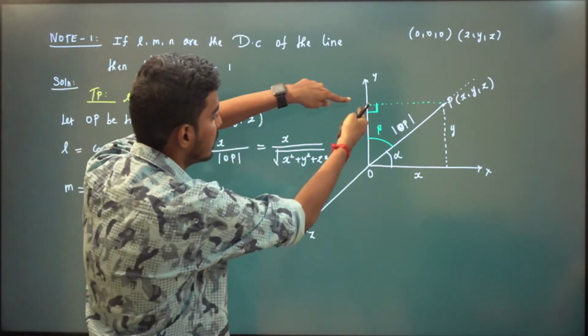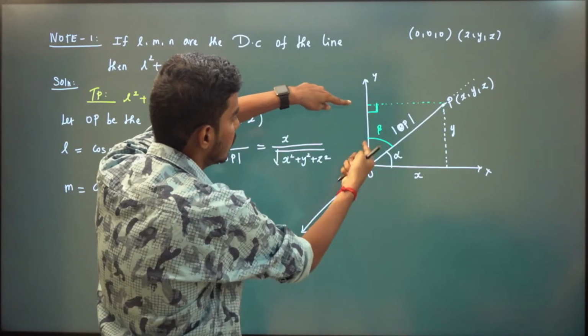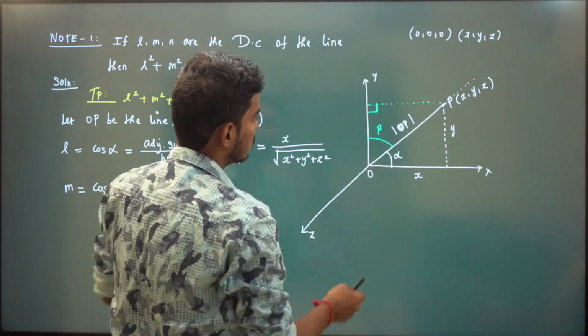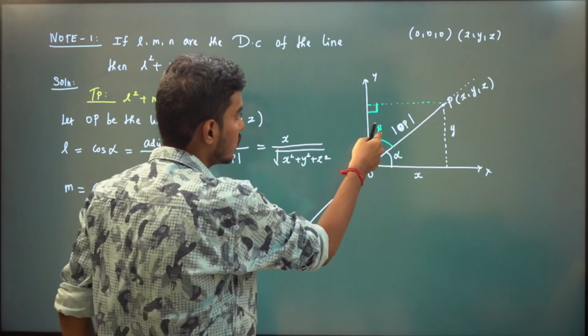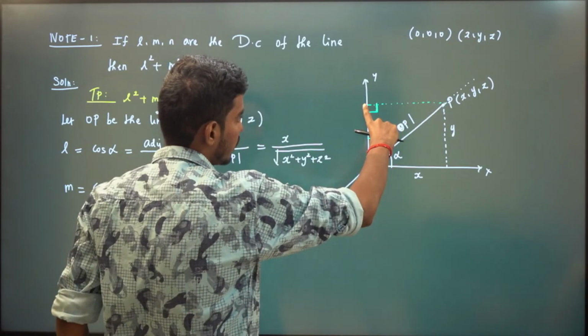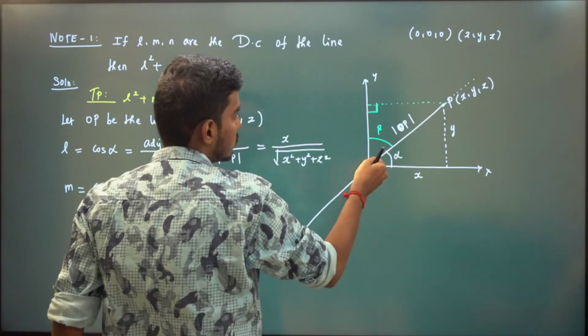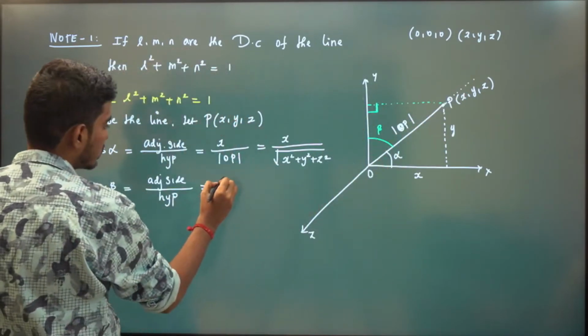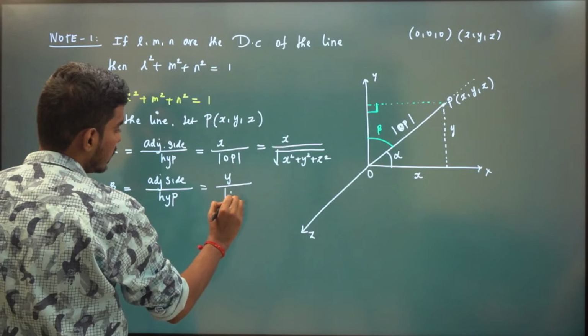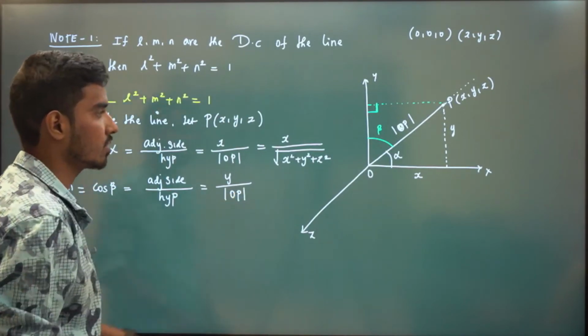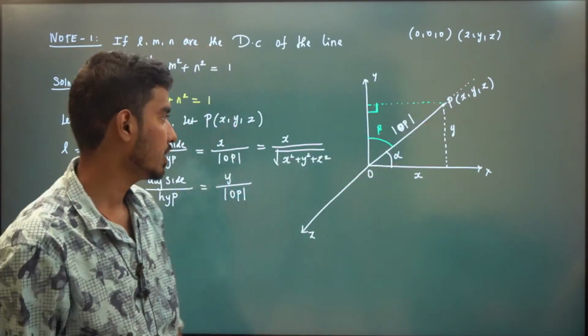Now this is our adjacent side, and this is our hypotenuse, because we have the angle here. So this is nothing but y, because we are moving y units. This point is x, y, z. So this is y. So our adjacent side is y now, and similarly the hypotenuse is the same.